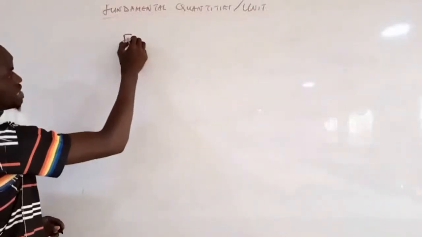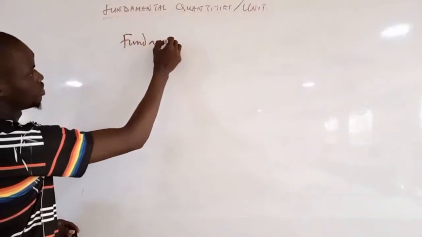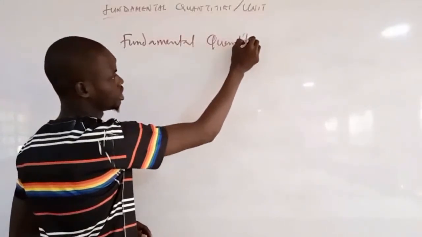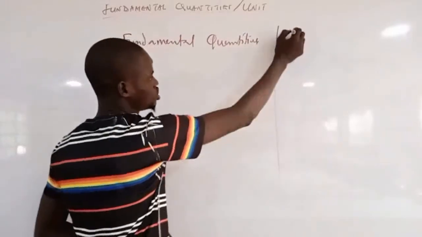We have the fundamental quantities and their units.